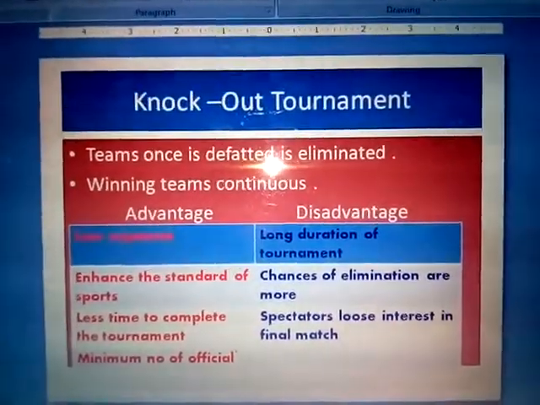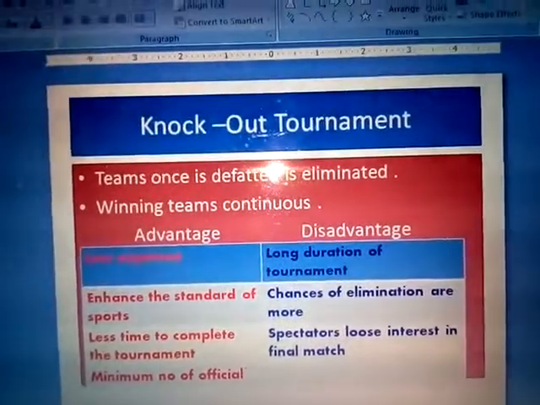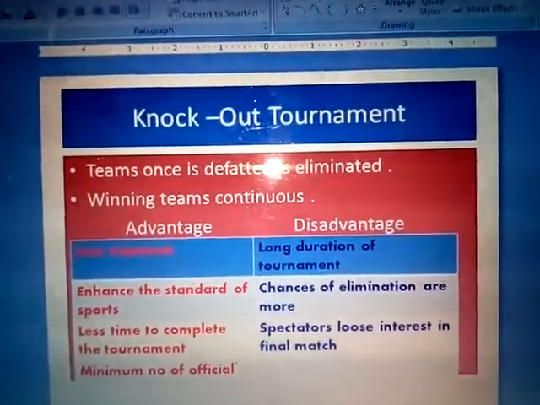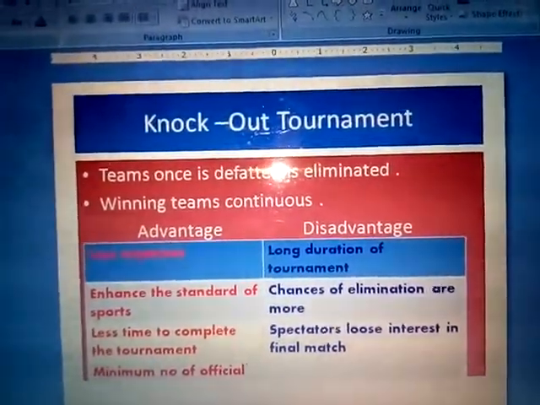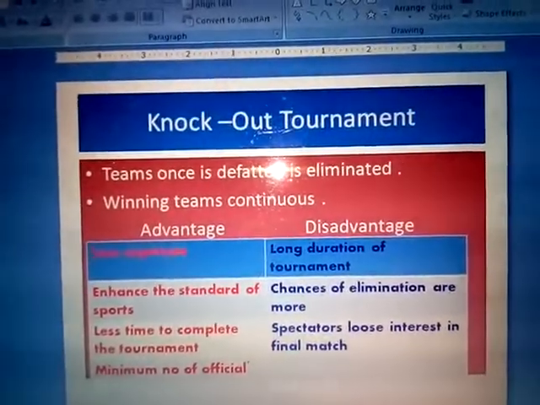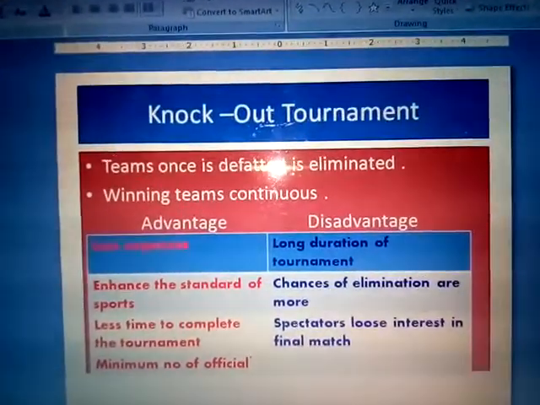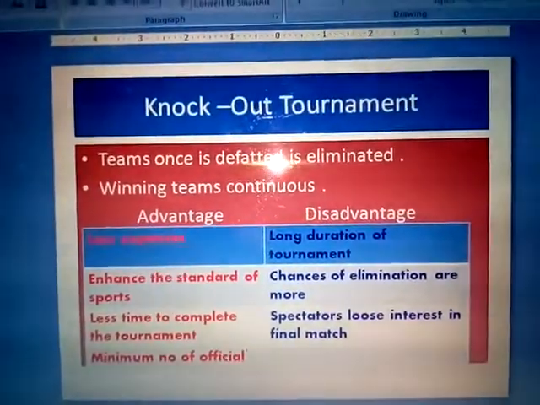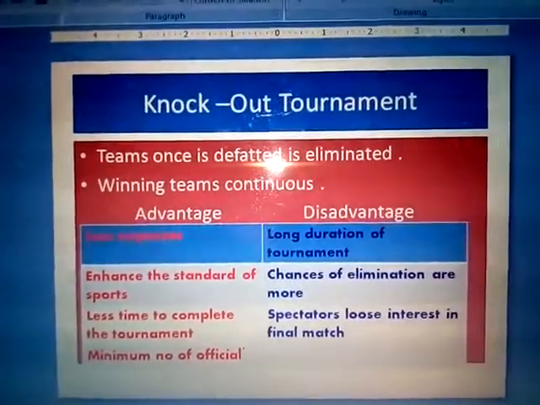Because of that, they will practice hard to win the match. In that condition, the enhancement of the performance of one player will be more compared to the other one. Less time to complete the tournament.